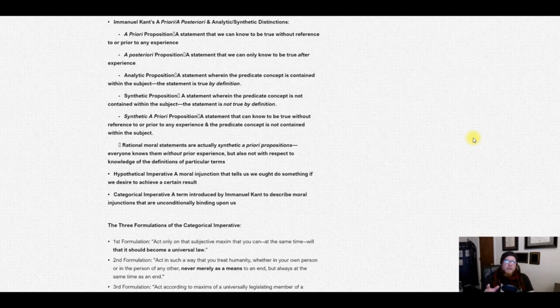Then there are also synthetic propositions. Synthetic propositions are not obviously true. If I say there's a red car in the parking lot, that's not something that you can know immediately. If there's a red car in the parking lot, we need to confirm that by going and looking at the parking lot. It's not something we can just figure out on our own. So Kant says there are these things that we know called synthetic a priori. That is, we know them prior to experience, but somehow they're not true by definition. There are things that we know before we have to go out and do any research, but they're synthetic, that is, they're not true by definition. How could we possibly do this?